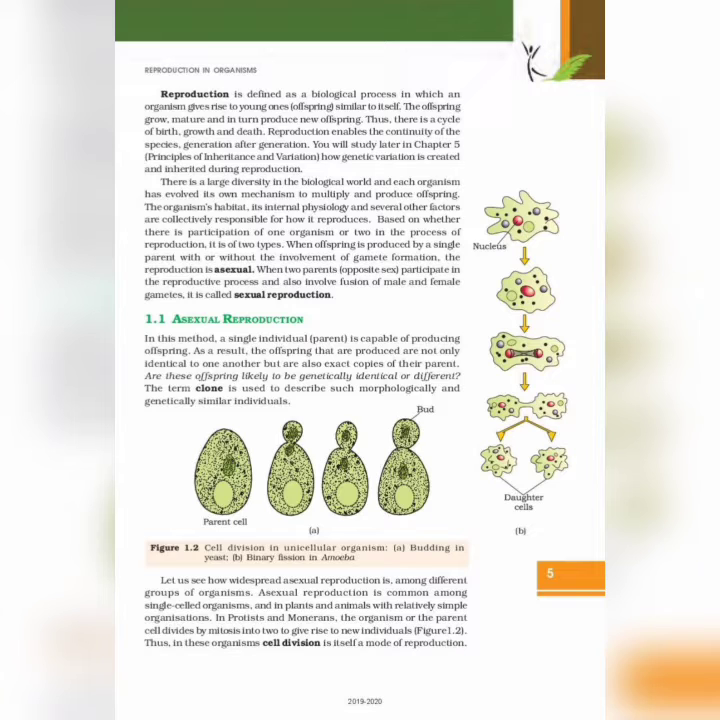Among different groups of organisms, asexual reproduction is common among single-celled organisms and in plants and animals with relatively simple organization. In protists and monerans, the organism or the parent cell divides into two to give rise to new individuals. Thus, in these organisms, cell division is itself a mode of reproduction.